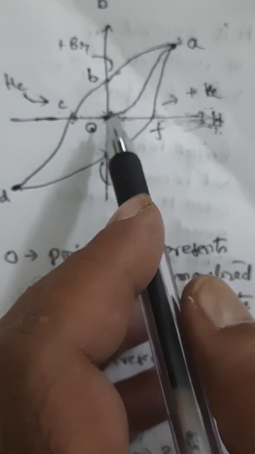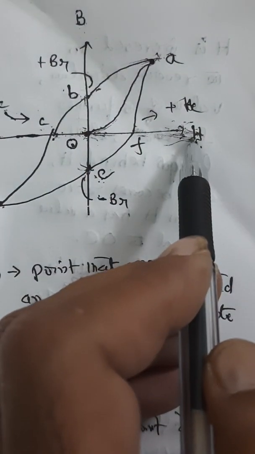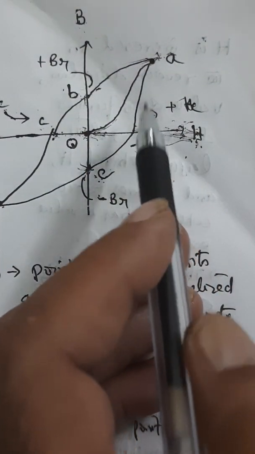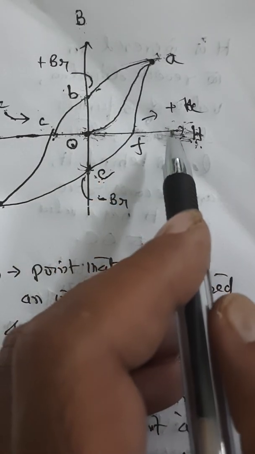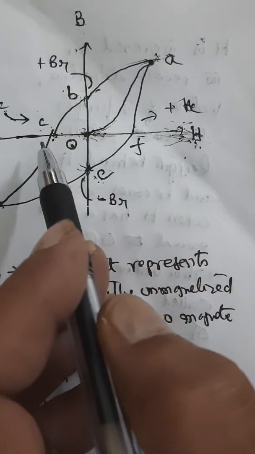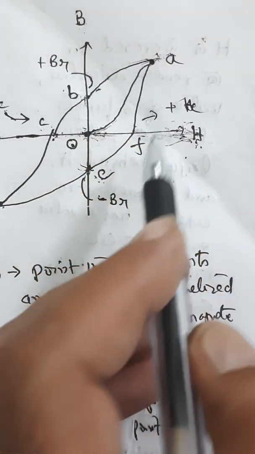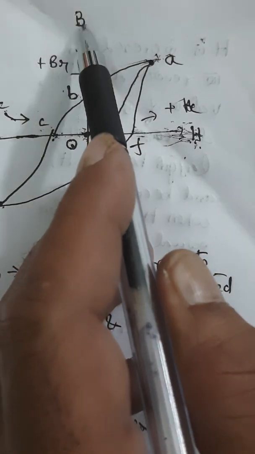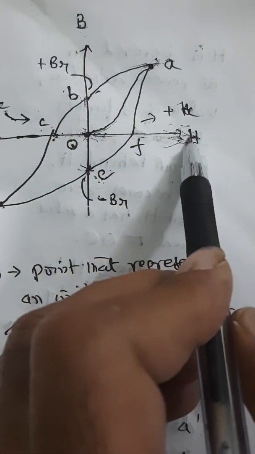Therefore, it is said to be permanent magnet. Now you can say that always the flux density lags behind the intensity. So lagging of B behind H is what is known as hysteresis.